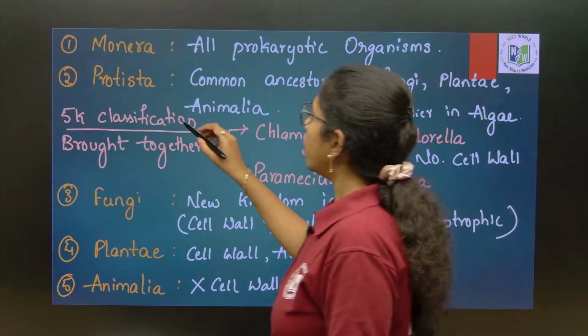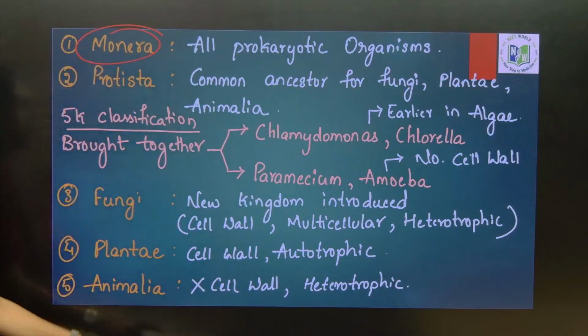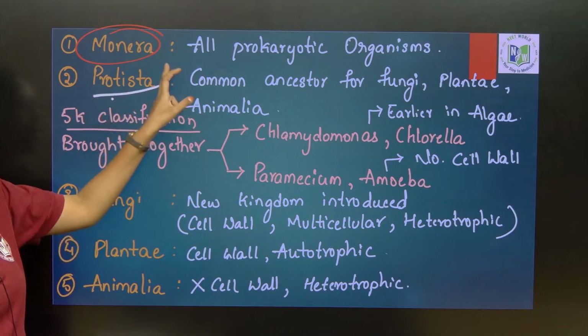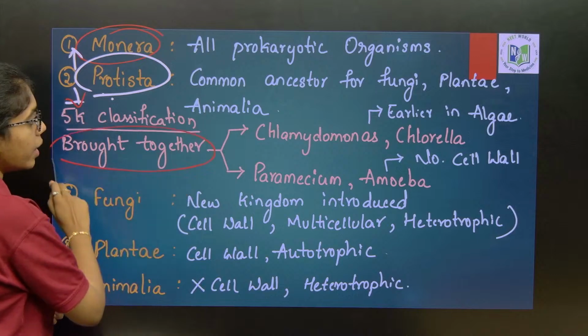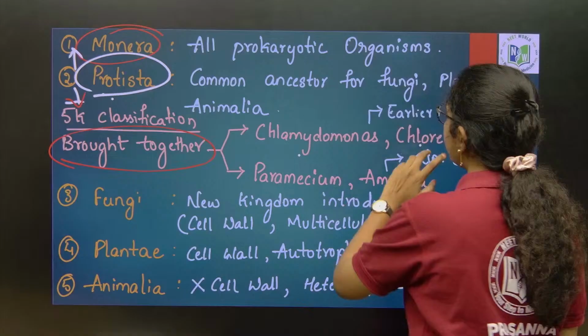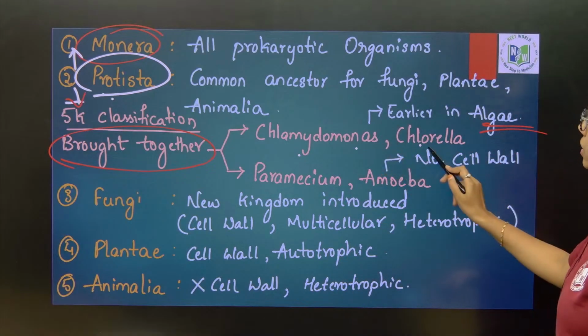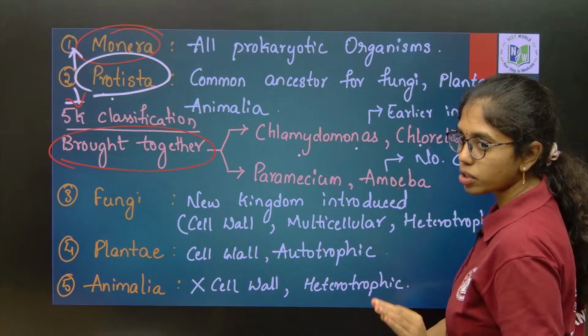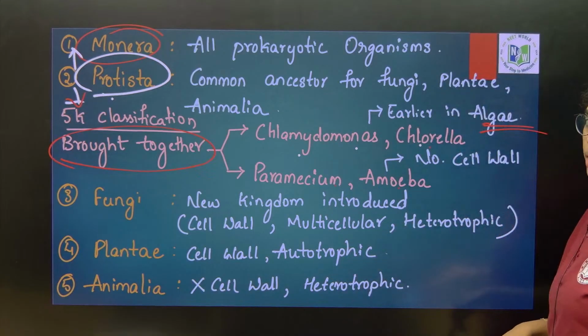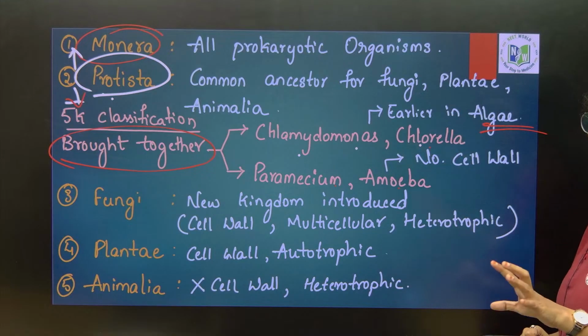Here you see Monera includes all the prokaryotic organisms. Protista is the common ancestor for fungi, Plantae and Animalia, and this is the connecting link between prokaryotes and eukaryotic organisms. Remember that. So, the 5 kingdom system of classification has put together Chlamydomonas and Chlorella, which were earlier placed under algae. Chlamydomonas and Chlorella, they are placed where? Under Protista. Paramecium and amoeba are also placed under Protista, because all of them are what? Unicellular eukaryotes. But previously in the 2 kingdom system of classification, there is a paragraph under your table. Okay, many of you will be confused with that.